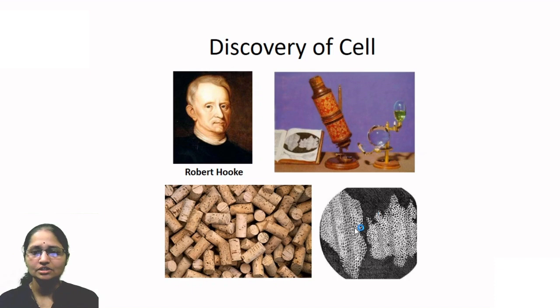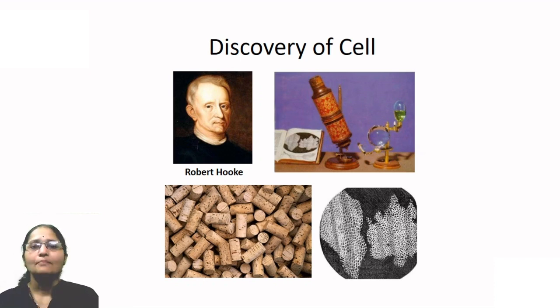These structures were empty, and that is why he labeled them as cells. The actual meaning of the word cell is empty places. So he found such empty chambers inside the cork, and that is why he coined the term cell. But actually what he saw were the dead cells from that plant. And as those cells were dead, there was nothing inside the cells. But is it so in the case of all cells?